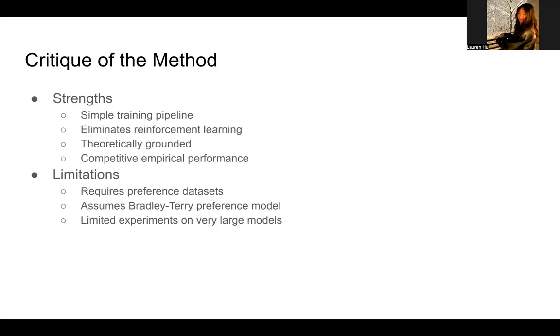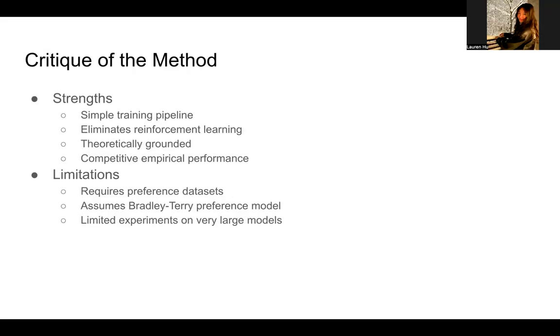However, there are some limitations. The method still requires high quality preference data sets, which can be expensive to collect. Like you either have to have humans label them or ask another LLM to label. And the approach also assumes a particular statistical model of preferences, which may not always be true.